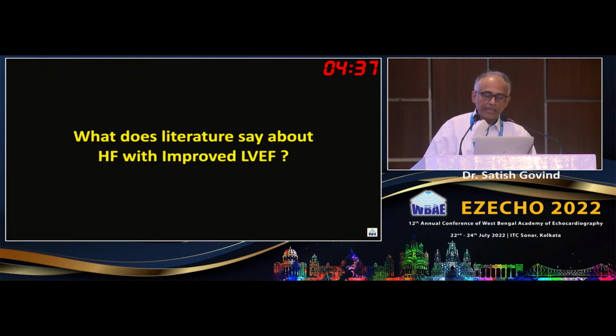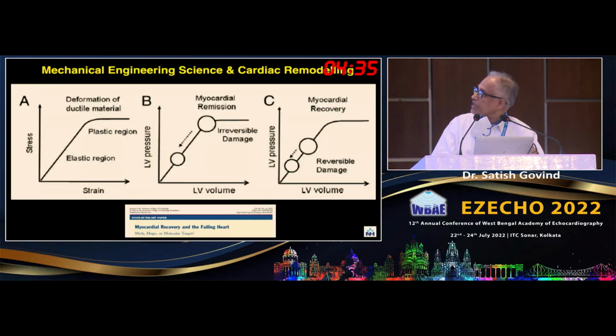So now let's look at the literature. What does it say about improved ejection fraction? This is a hypothetical model. They have categorized it into elastic and plastic regions, using the parameters of stress and strain. So why do some of these patients not improve, and why do some improve? This is the explanation where they have looked at this model.